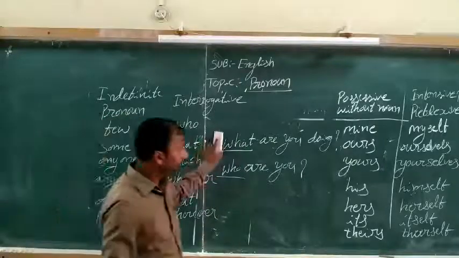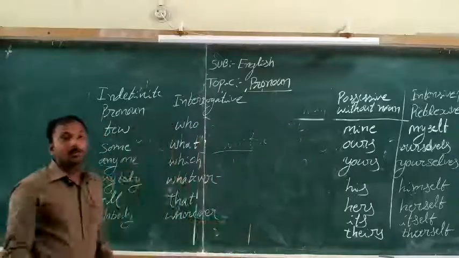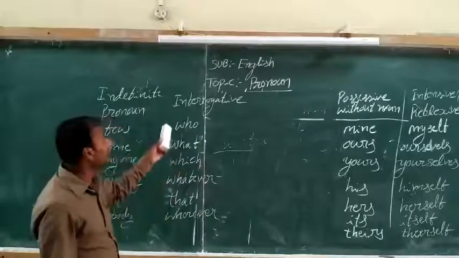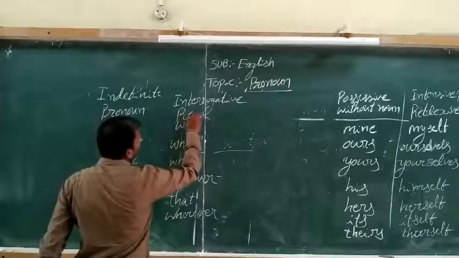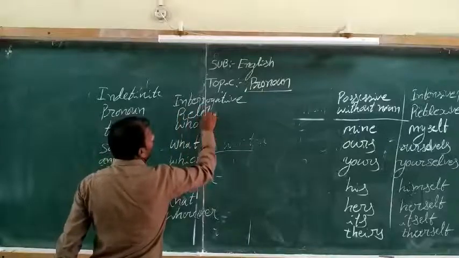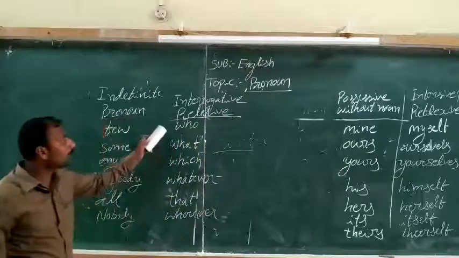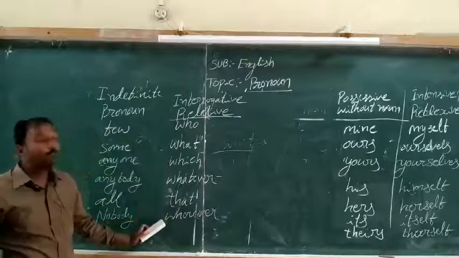Then come to relative pronouns. Relative pronouns are also who, what, which, whatever, that, and wherever.